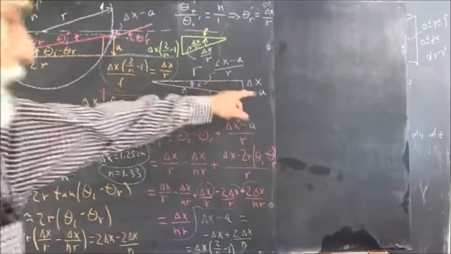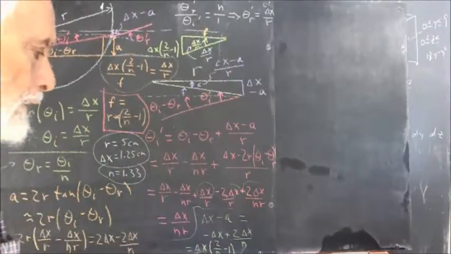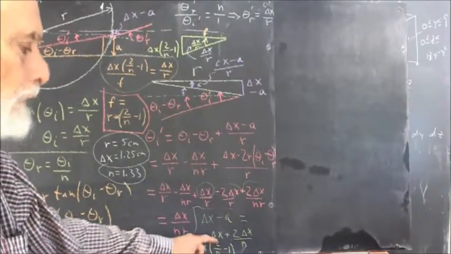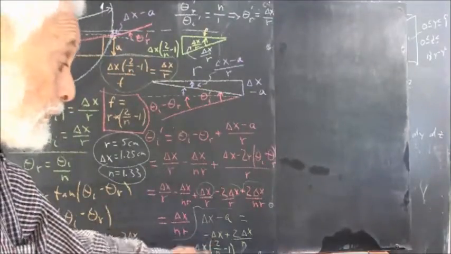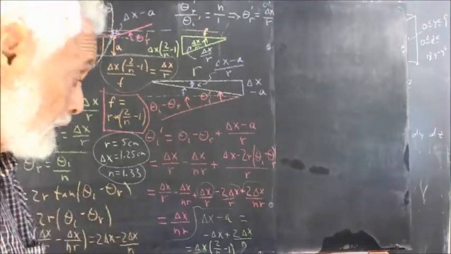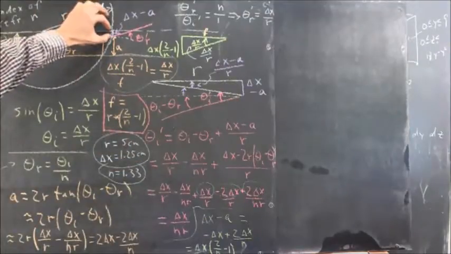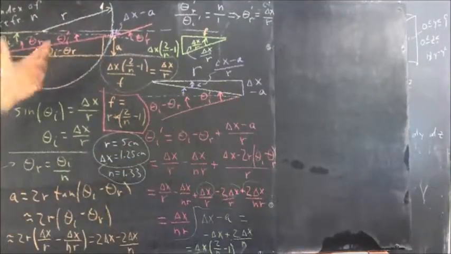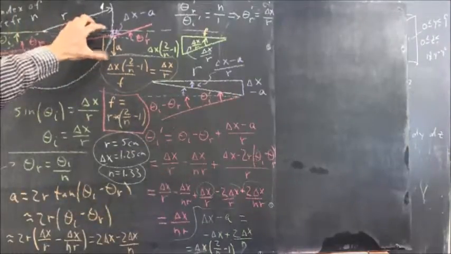What's delta x minus a? Well, that's delta x times 2 over n minus 1. 2 over n is 2 over 4/3, which is 3/4 of 2, which is 3/2. We have 3/2 minus 1, that's 1/2. So this delta x minus a, which is this distance here, if n equals 4/3, is going to equal 1/2 of the delta x.